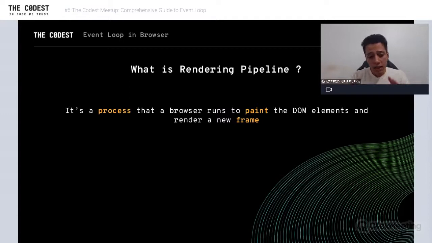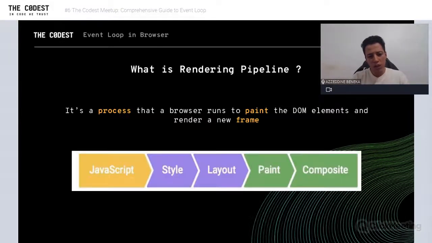This pipeline is a combination of processes, for example JavaScript, style calculation, calculating the layout spacing, and paint. And composite is there because when they paint, everything is painted in a different layer. So this is for designers, and then they composite this.